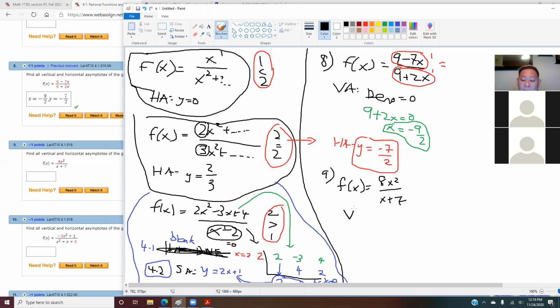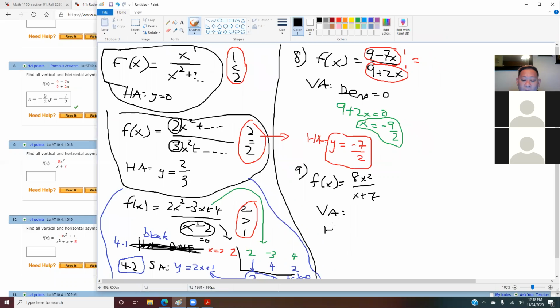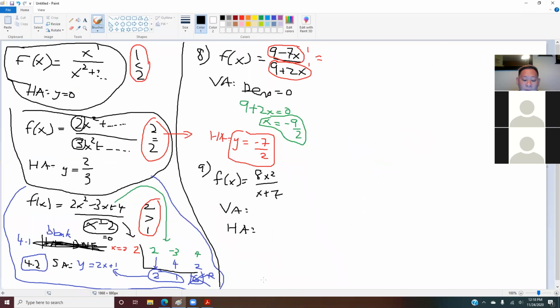I want you guys to find the vertical asymptote in this case, and then after that, the horizontal asymptote. So I want everyone here to do this. Private message me if you have it. This is supposed to be very easy. You should know. Private message me, don't put it in the chat for everyone to see.